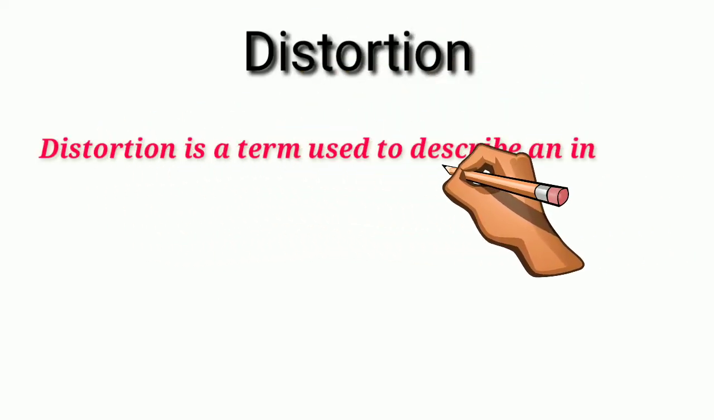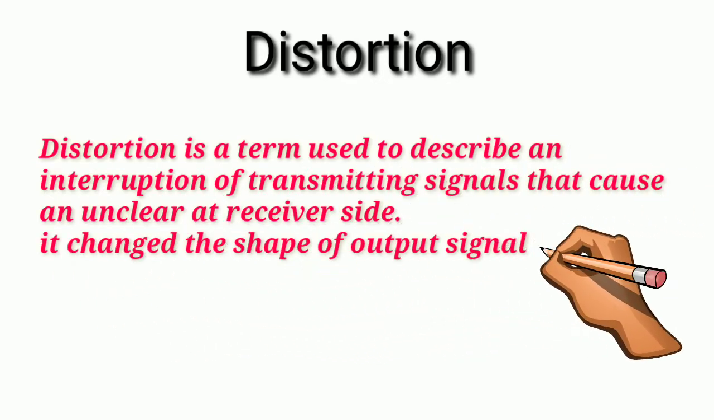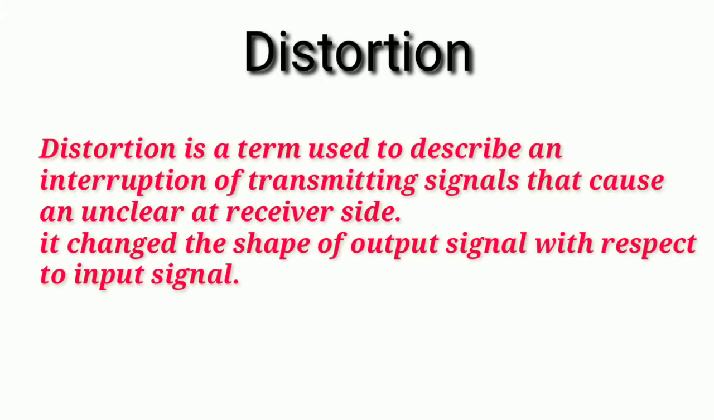Now we see the second type of transmission impairment: distortion. Distortion is a term used to describe an interruption of transmitting signals that causes an unclear signal at the receiver side. It changes the shape of the output signal with respect to the input signal.